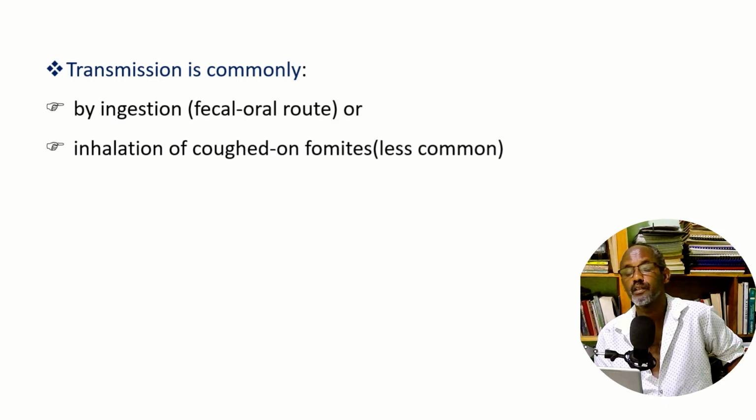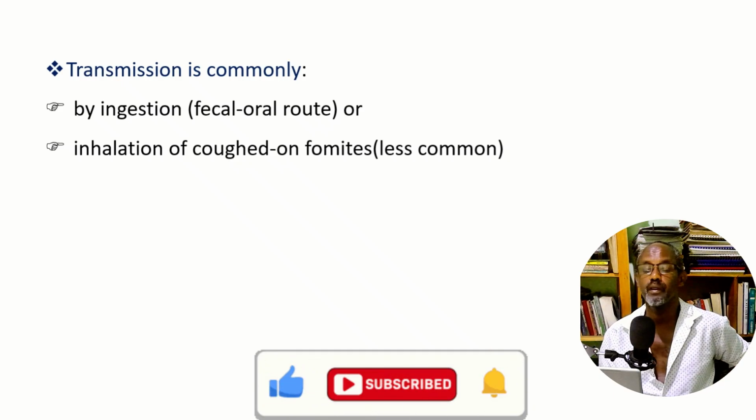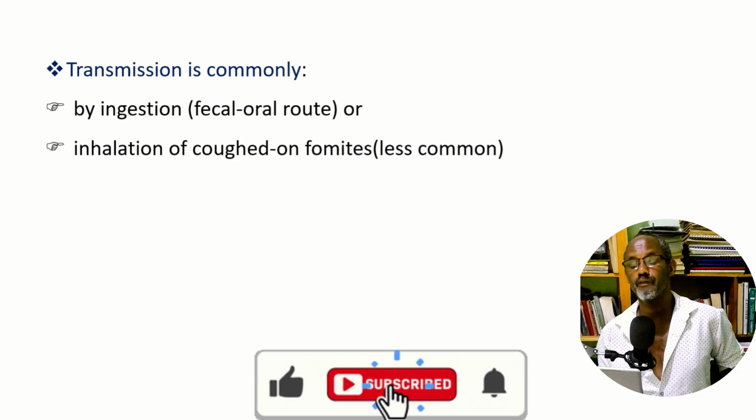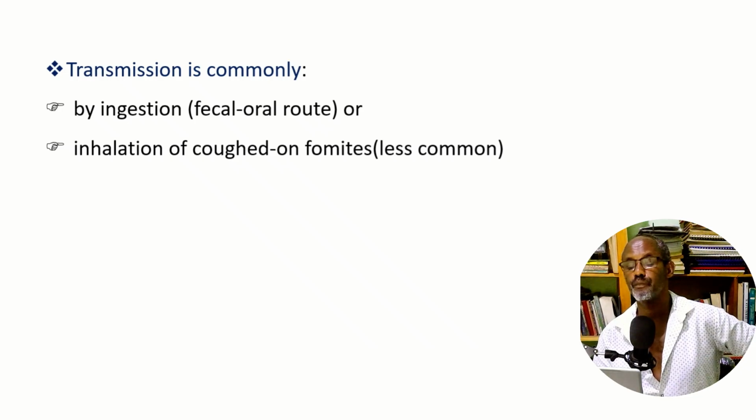If that material is used without being washed cleanly, it may transmit the pathogen. Therefore, inhalation of coughed-on fomites. Fomites are materials on which individuals infected with this sporozoan have coughed. Therefore, it contains droplets of saliva and sputum. Of course, this is less common.